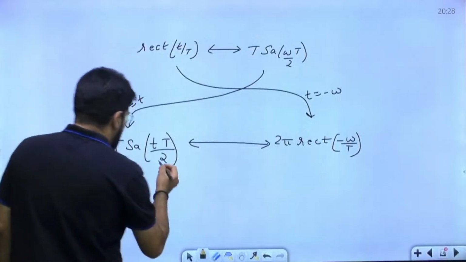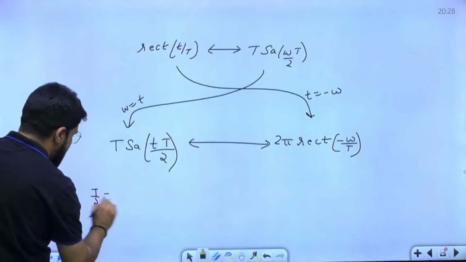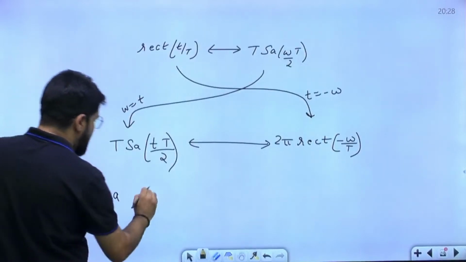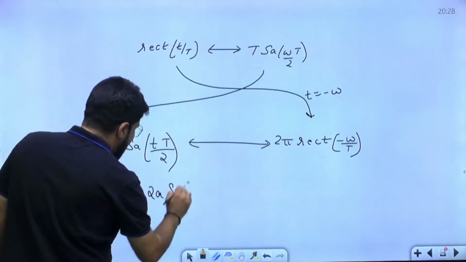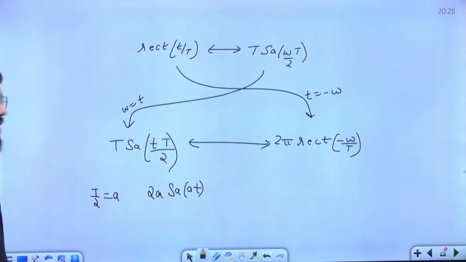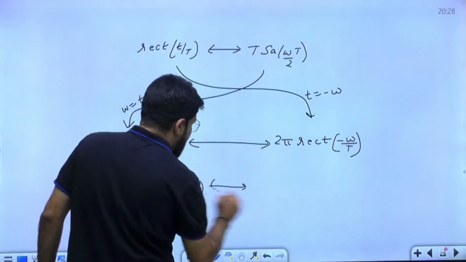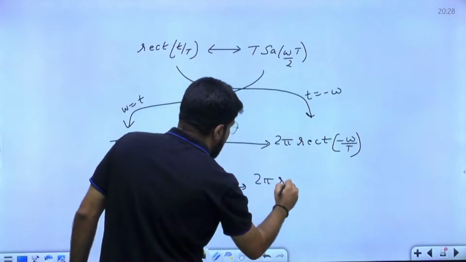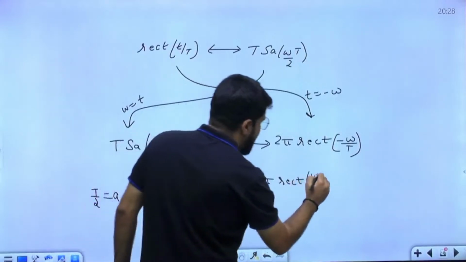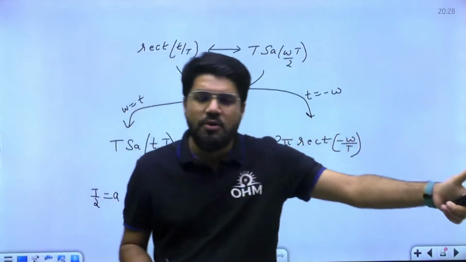Now the formula we commonly write in the sampling at form. So if I put T by 2 equal to a, T becomes 2a. 2a sampling at. Normally we write the formula in the form of sampling at. So 2a sampling at has the Fourier transform 2 pi rect of minus omega by T, or rect of omega by T is the same, because just a few minutes back I showed you the rectangular waveform.